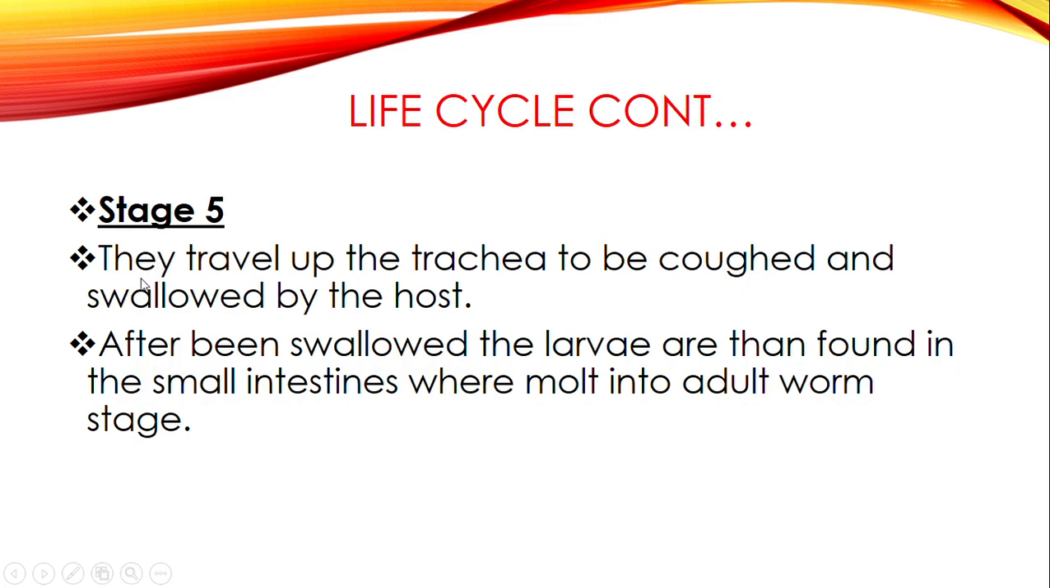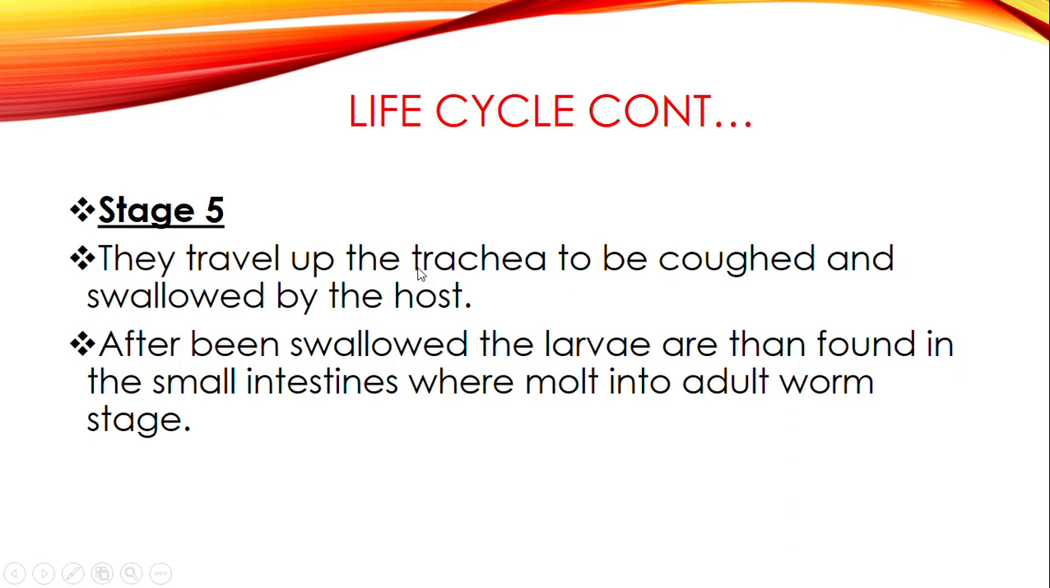In stage 5, the filariform, which is now in the lungs, has undergone some development. It will now travel up the trachea to be coughed and swallowed by the host. So it was in the lung where it underwent some development. It will now move up the bronchial tree, up the respiratory system, into the trachea, up to the epiglottis, and then a person will feel like coughing.